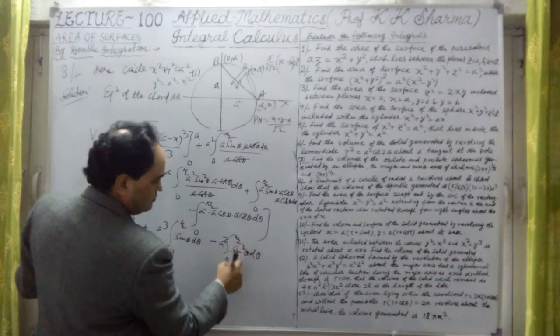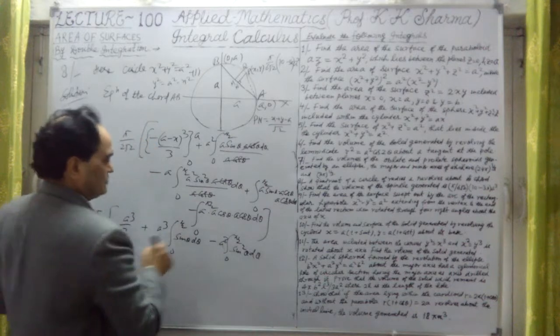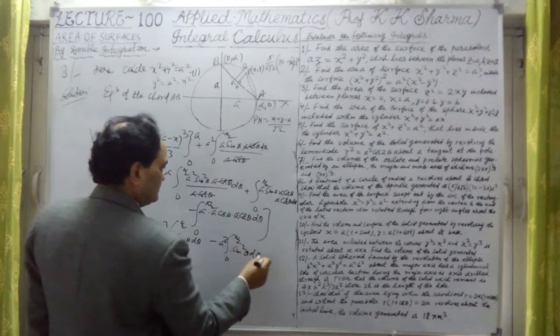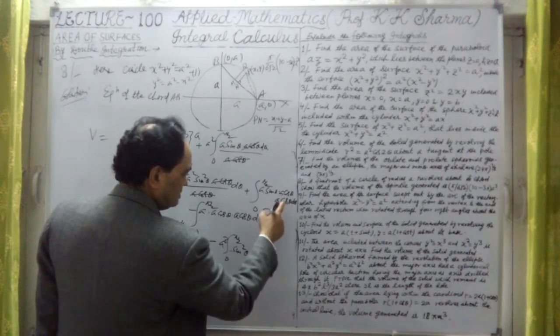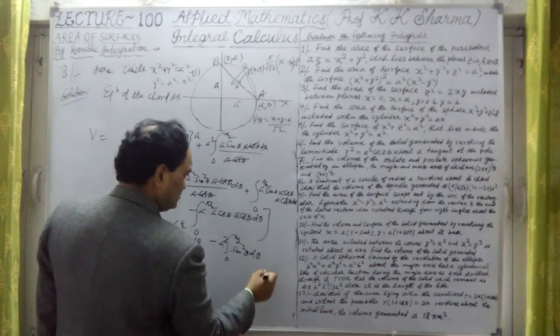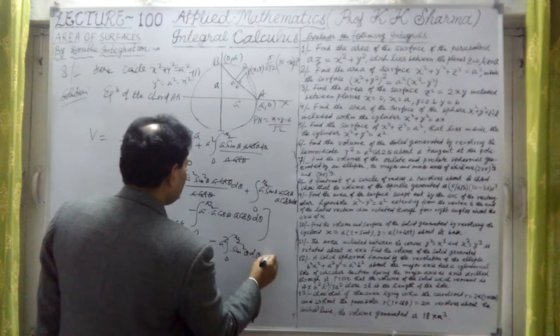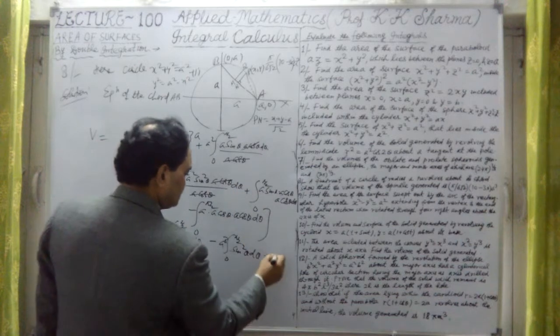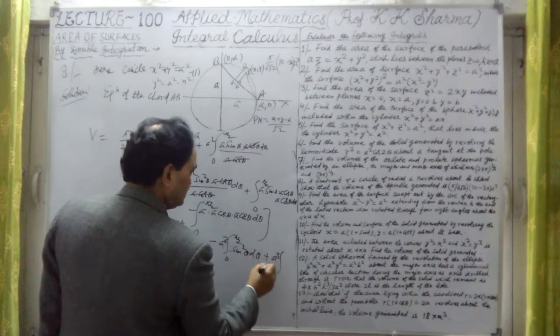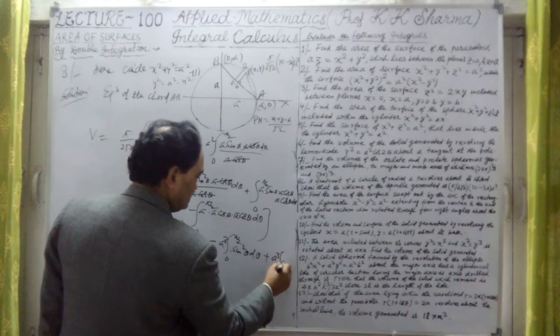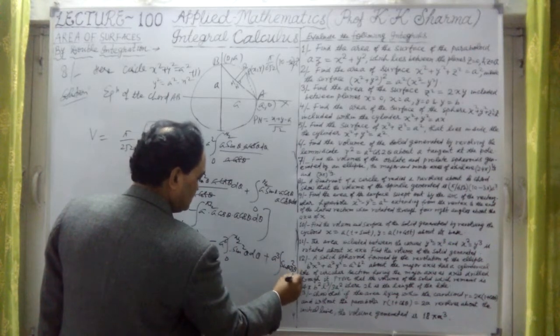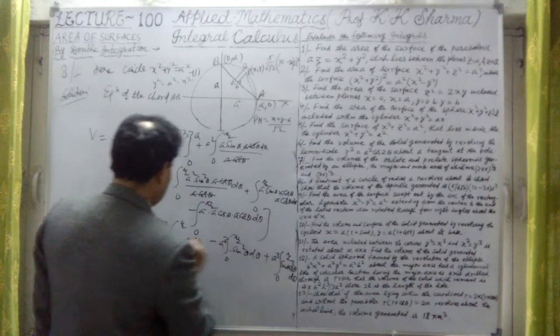This is 1 into pi by 2, we can take that, and this is sine theta or cos square theta. The second step is this we have taken, and this is plus a cube, let me take outside. So this is sine theta into cos square theta d theta, 0 to pi by 2.